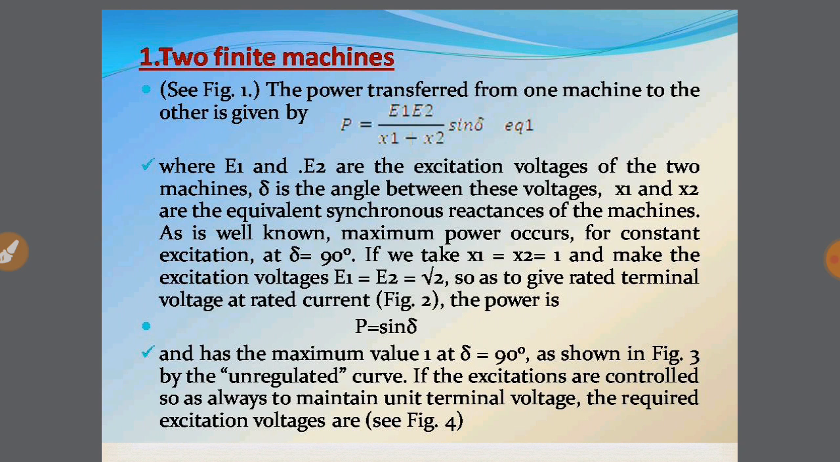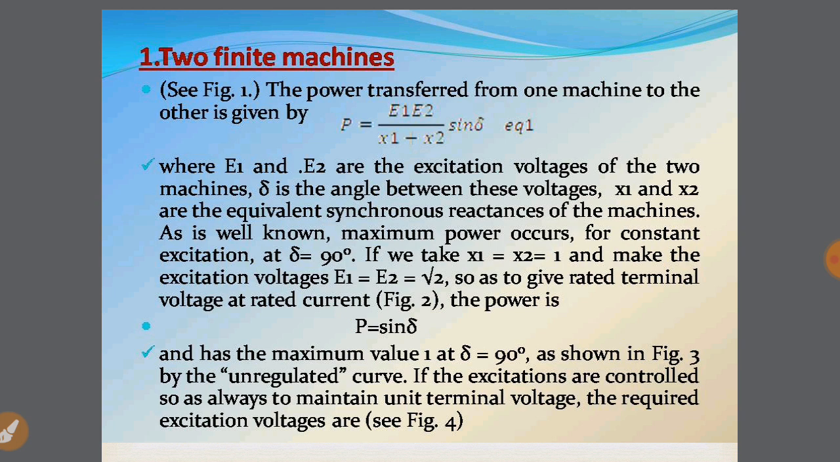If we consider two finite machines connected to each other having EMFs of E1 and E2, we know that the power equation is given by P is equal to E1 into E2 upon the reactance, x1 plus x2, multiplied by sine del. Let this be equation 1. Here E1 and E2 are the excitation voltages of the two machines, del is the angle between the voltages, and x1, x2 are the equivalent synchronous reactances of the machines.